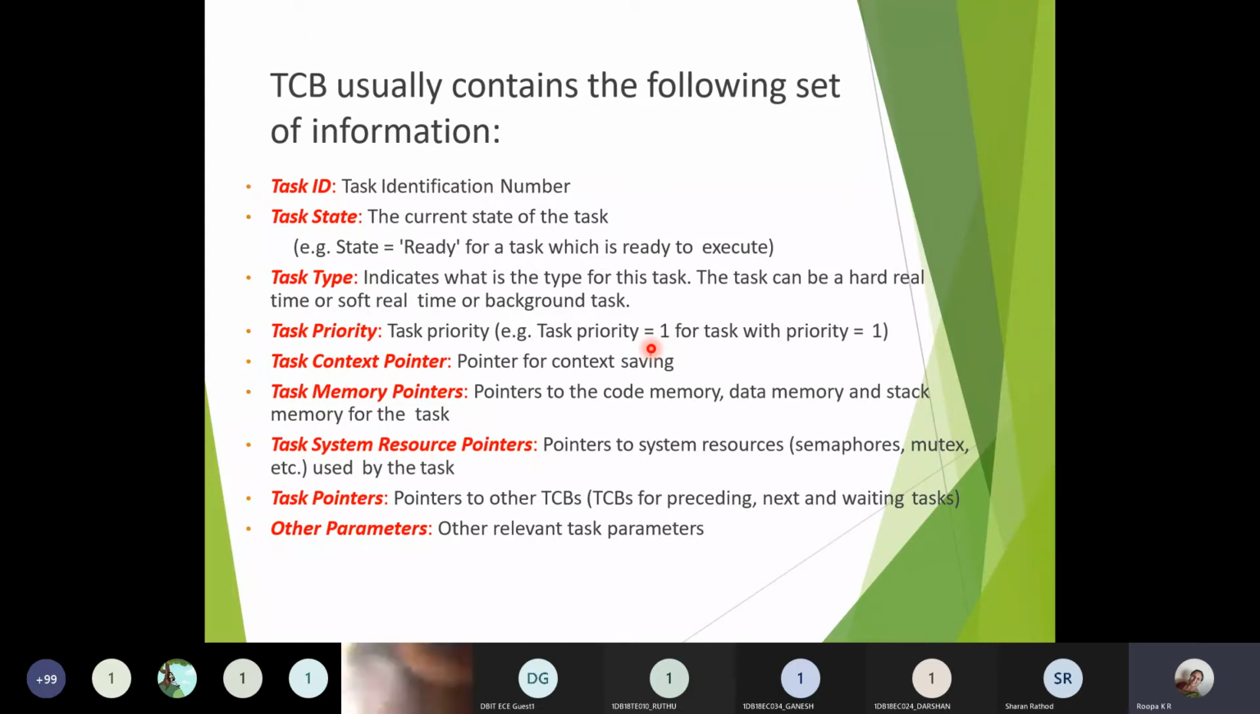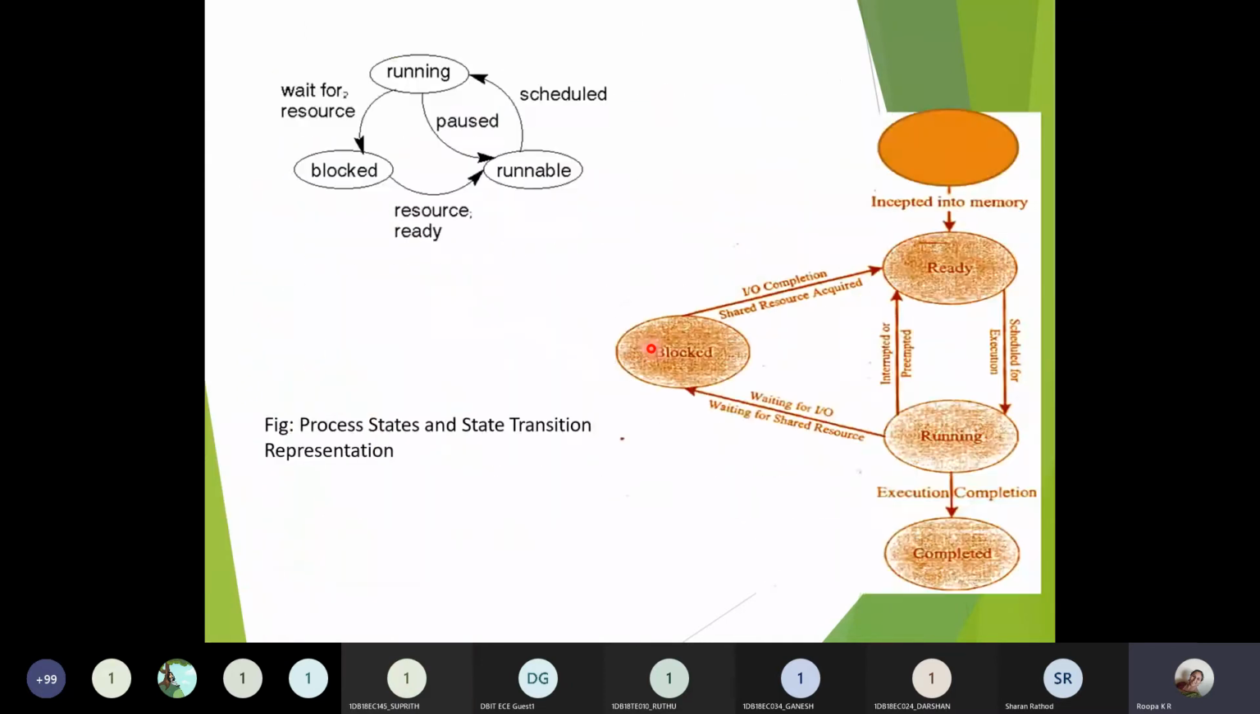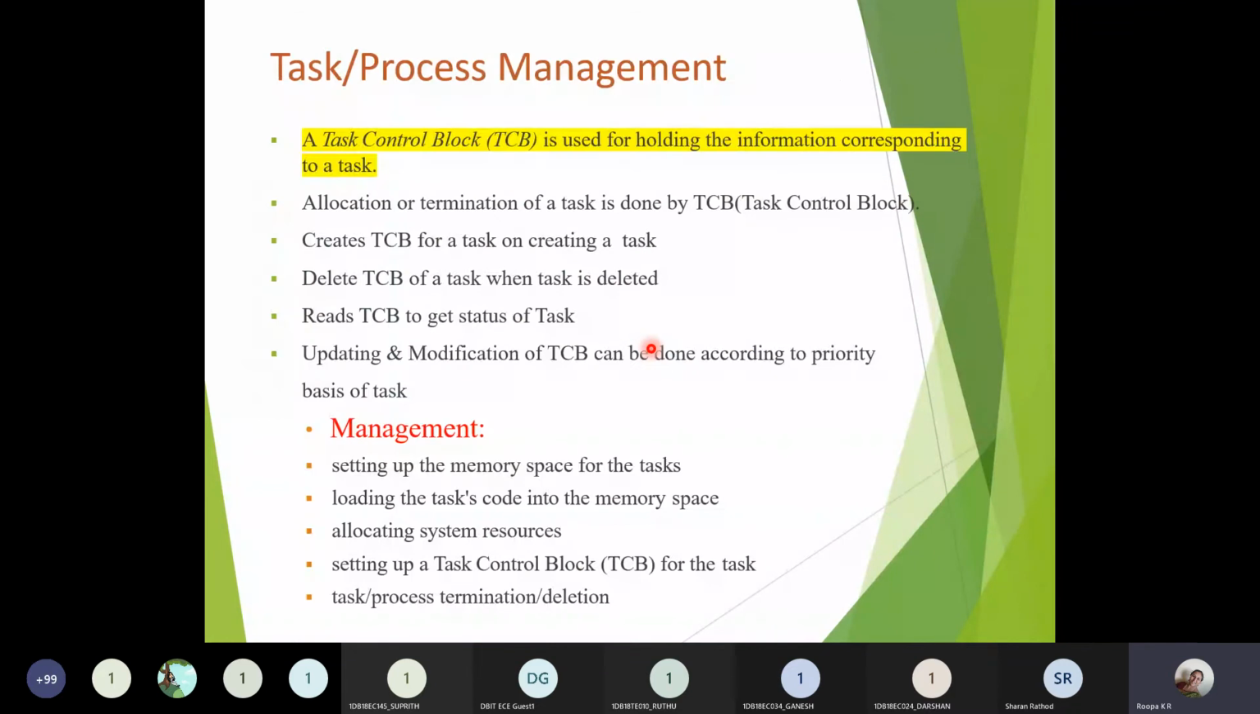So if you have n tasks, and if you are changing the task priority status of the TCB of that particular task, you can change the priority of that particular task, and accordingly you can make the task execution.